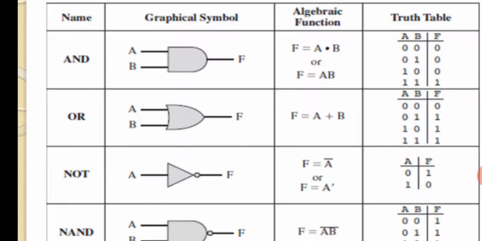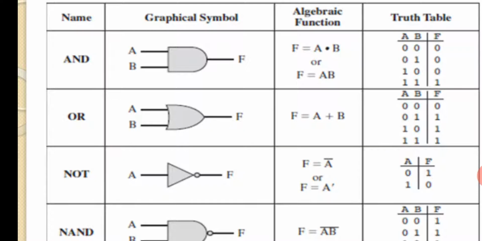So can you see A, B and F? Correct. In front of AND gate you can see one symbol or design, isn't it? So it is nothing but the AND gate. So whenever I say you have to represent or design some AND gate, you have to go for this particular graphical symbol.